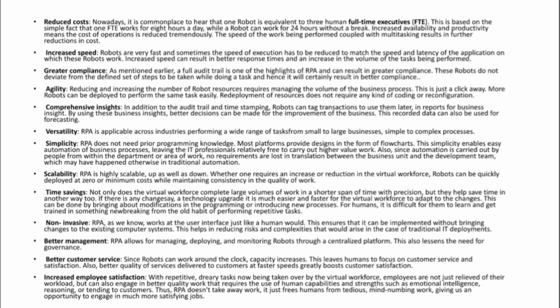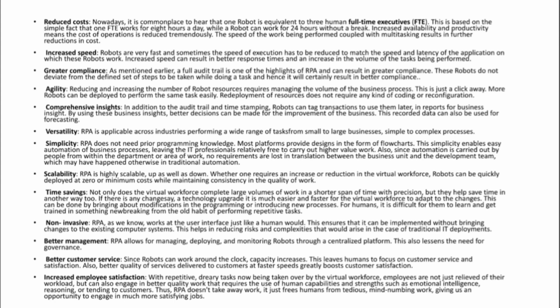Simplicity. So the next advantage is simplicity. RPA does not need any programming knowledge. That means prior programming knowledge is not necessary, because most platforms provide designs in the form of flowcharts. It is very simple. You don't need any extra programming knowledge to implement RPA, right? Most of the things will be there in the form of flowcharts.